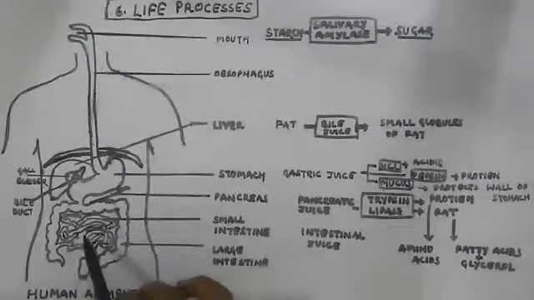This enzyme is a biocatalyst which only participates in the reaction to bring about several changes. The salivary amylase changes starch into sugar. Starch is a complex sugar, and it gets converted into simple sugar with the help of salivary amylase. So the saliva is secreted from the salivary gland, which is present in the mouth, in the form of salivary amylase, and breaks the starch into sugar.